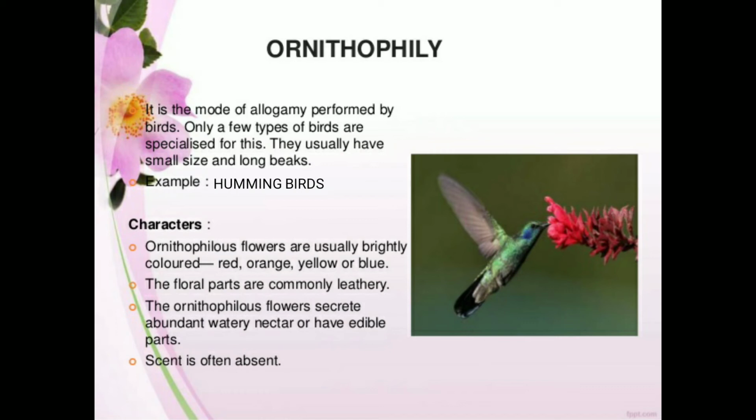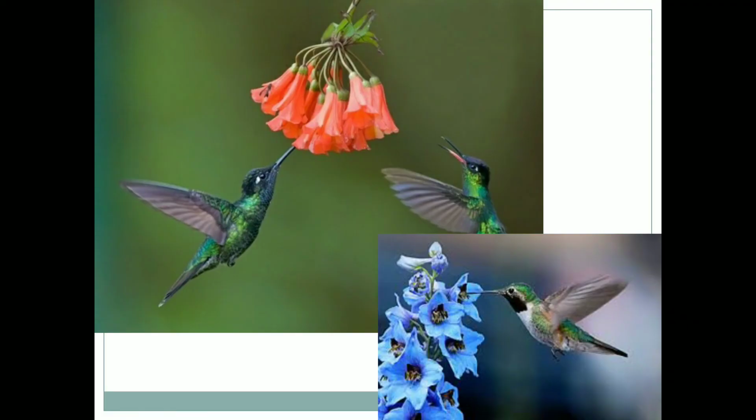Ornithophilous flowers secrete abundant watery nectar or have edible parts. Because they contain watery nectar and edible parts, the birds will come and seek the food. During this, the pollen grains will be attached to the birds and they get transferred to different flowers. So these are the hummingbirds which are sucking the watery nectar, sometimes the edible part of flowers also.